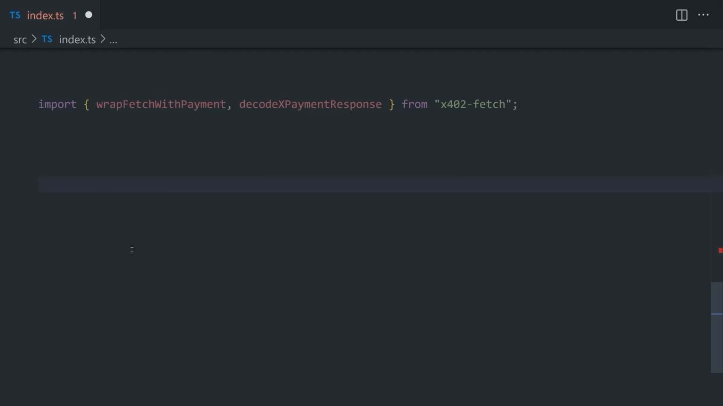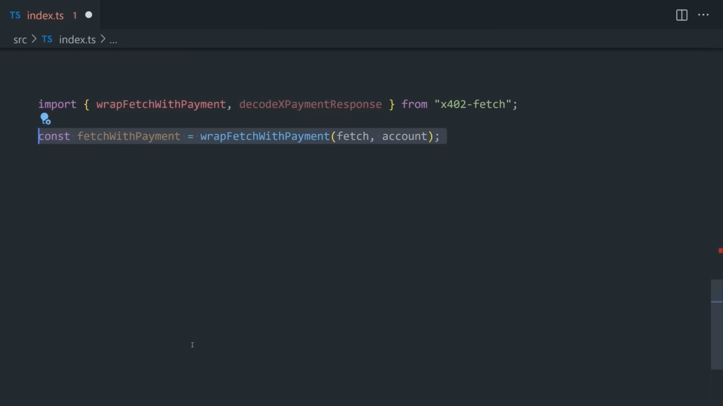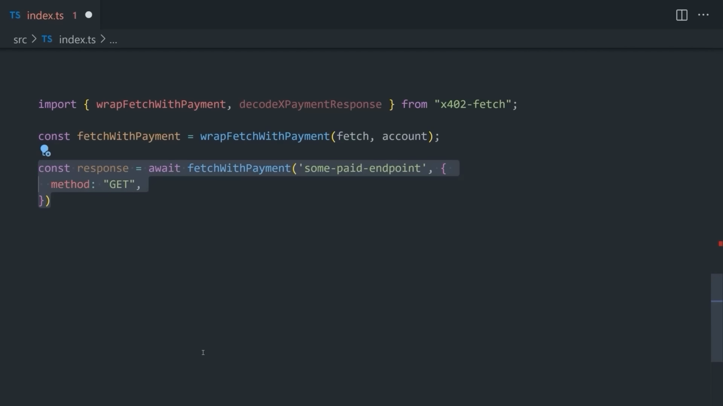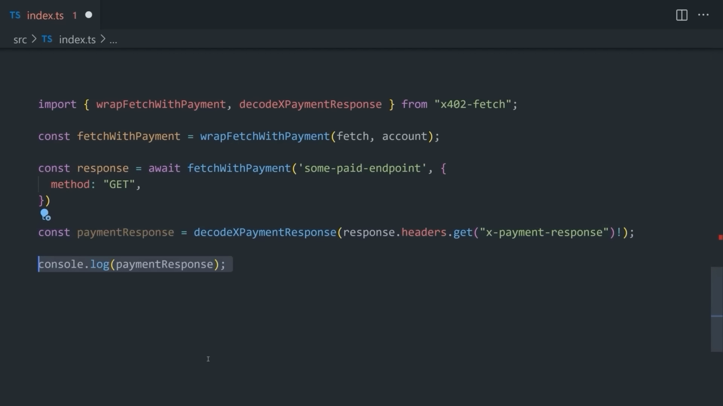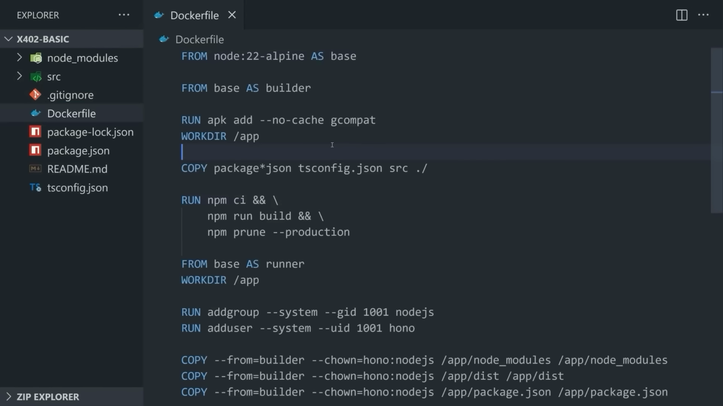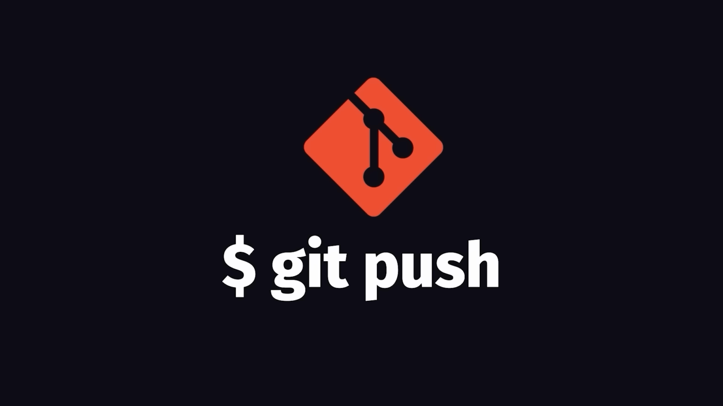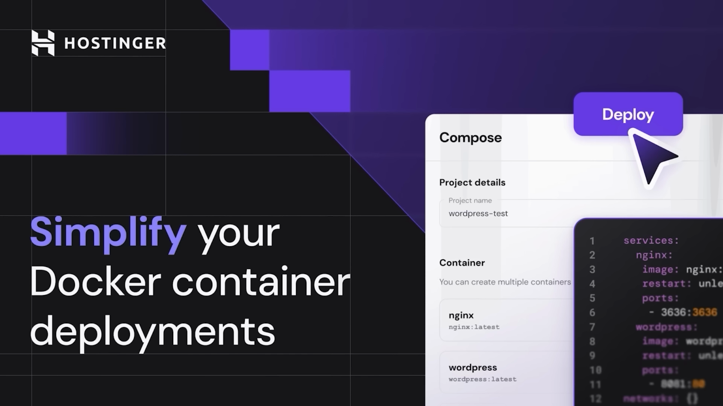That's cool and all, but buyers can also make payments programmatically. If we go back to the code, we can use the X402 fetch library, which can do all sorts of things, including handle the payment request automatically. And that's pretty awesome if you're building a paid API where AI agents can access paid resources on someone else's behalf. And now we can deploy everything together by Dockerizing it, pushing it to GitHub, and then let our Hostinger VPS run it in production.